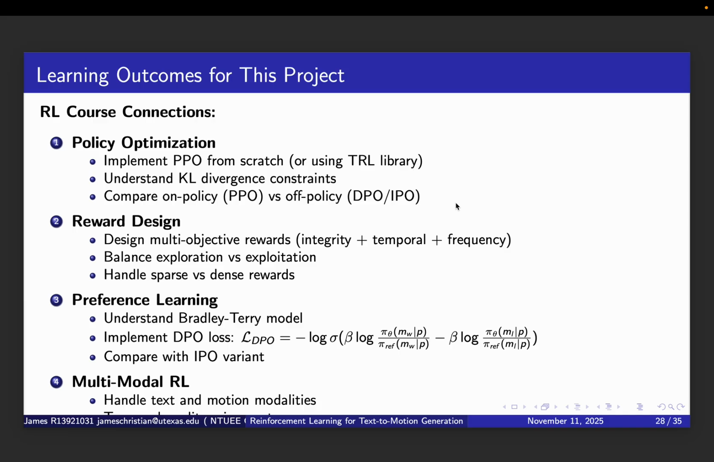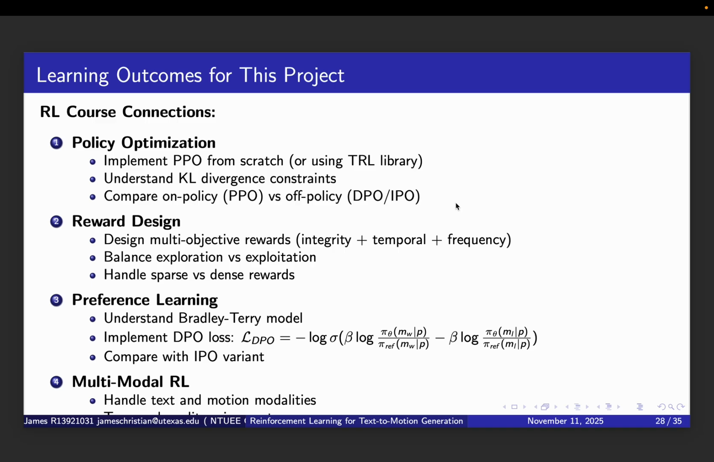From a learning perspective, this project connects directly to the RL course's concepts in four ways. First, policy optimization. We will implement PPO from scratch or using the TRL library. We will deeply understand KL divergence constraints and why they are necessary. And we will compare on-policy algorithms like PPO with off-policy style approaches like DPO and IPO.